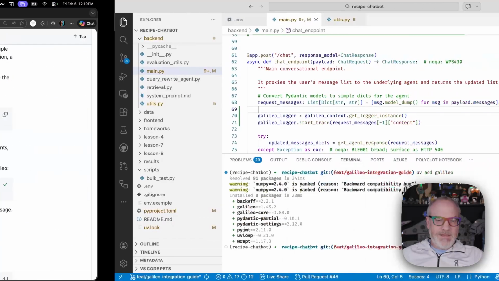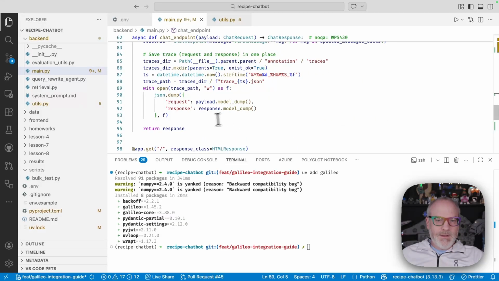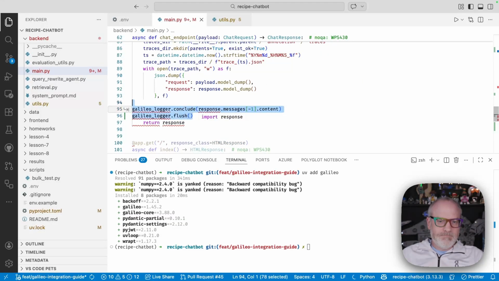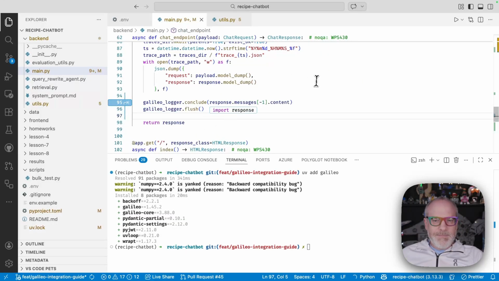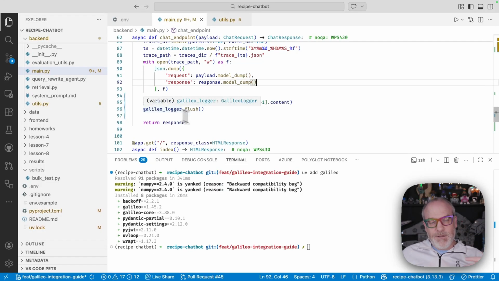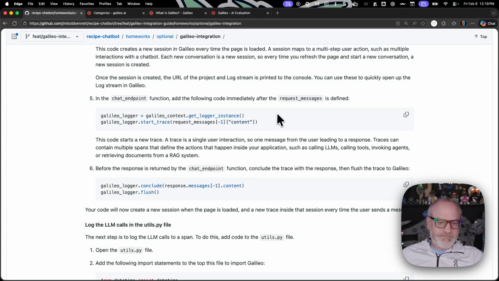And then right at the end of this function, just before we return the response, I'm going to end the trace with the final output. This is the message that's going to get shown to the user, and then just flush it to make sure this actually goes to Galileo. We don't flush every single message. We batch things up to make things more optimal. So I'm just going to flush to make sure it's sent at the end of the trace. And that manages my session and traces for me.